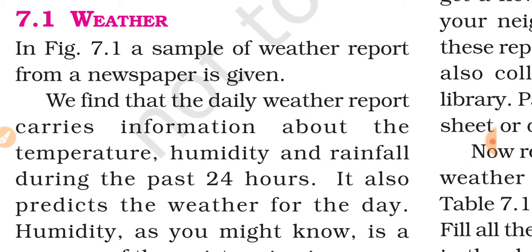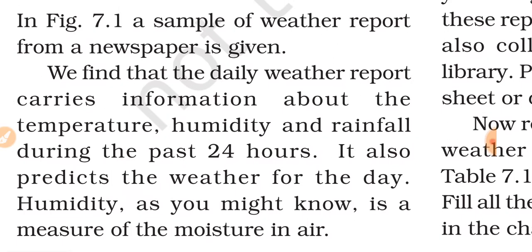We find that the daily weather report carries information about the temperature, humidity and rainfall during the past 24 hours. It also predicts the weather for the day. So when you read the newspaper or watch television nowadays, the weather report carries temperature, humidity, rainfall in the past 24 hours and also for the whole day. So what is humidity? Humidity, you might not know, is a measure of the moisture in air.